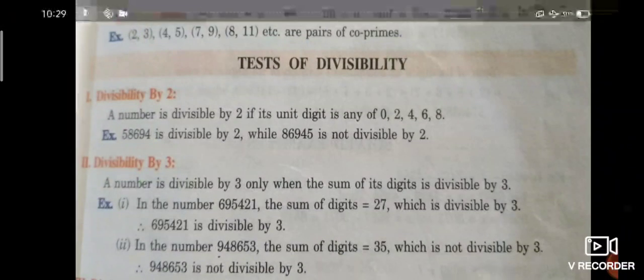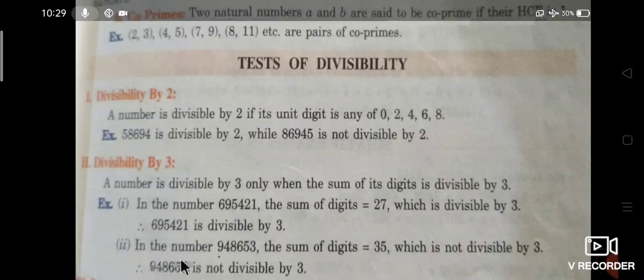If the sum of the digits of the given number is divisible by 3, then the given number is divisible by 3. Next, in the number 9,48,653, the sum of the digits is 35, which is not divisible by 3. Therefore, the number is not divisible by 3.